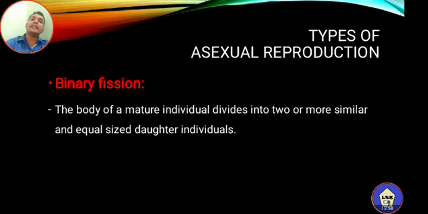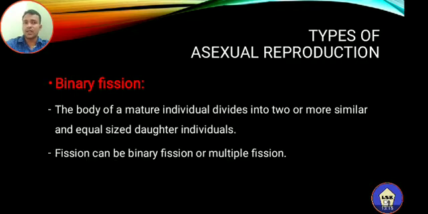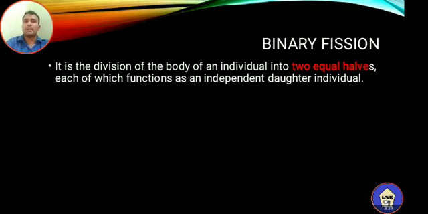Fission includes different types. One is binary fission, the process in which the body of a mature individual divides into two or more similar or equal sized daughter individuals. So that is called fission, and fission can be binary fission or multiple fission. Now what is meant by binary fission? It is the division of the body of the individual into two equal halves.